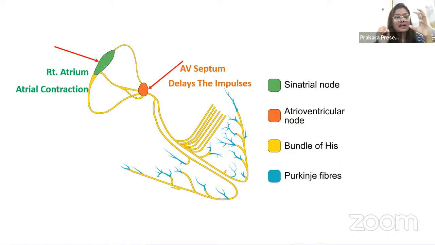So if the atria are contracting very fast, simultaneously the ventricles have to relax. This is quite basic. We'll just go back one step to our basics. We all know that the heart acts like a sponge. It has to fill in the blood, it has to send out the blood. When the heart contracts, it is like squeezing a sponge: whatever water is in the sponge will drop down, right?